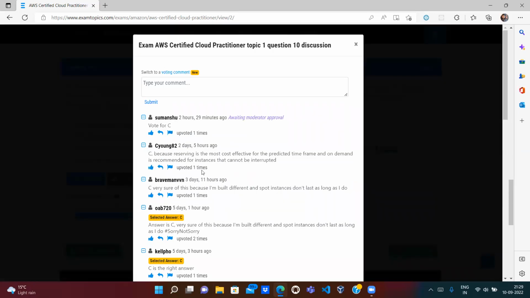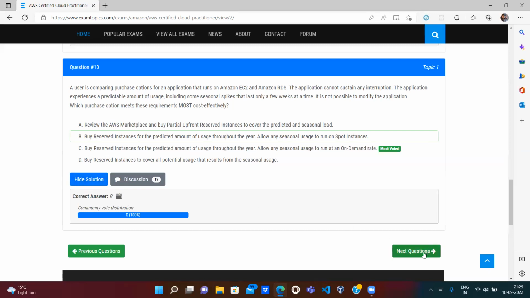So C, vote for C. So C looks correct. So the answer given here is wrong.